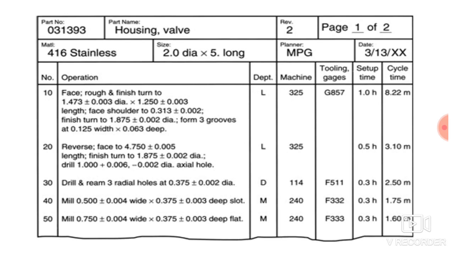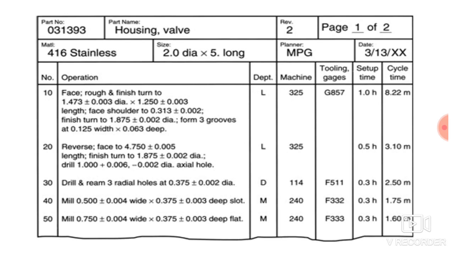That means it is a second process plan. Earlier there was a different process plan. Some revisions are made, so this is the second revision. Then page 1 of 2. Now this process plan is of two pages and I am showing here the first page.